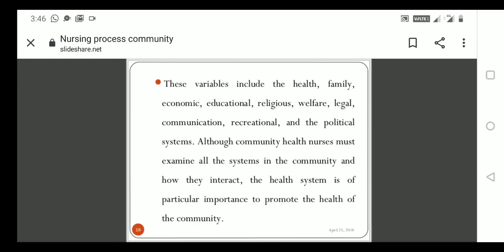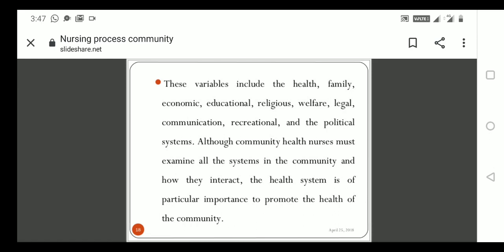Because in your place it's a different political system, in my place it is a different political system, and in Karnataka, once you come towards the college, that area becomes a different political system. Recreation also: maybe your part has some other recreational system, in Bangalore it's different, and in my hometown it's different. Religious status, economic status, educational status, legal approaches, communication and all will differ from one place to the next place.